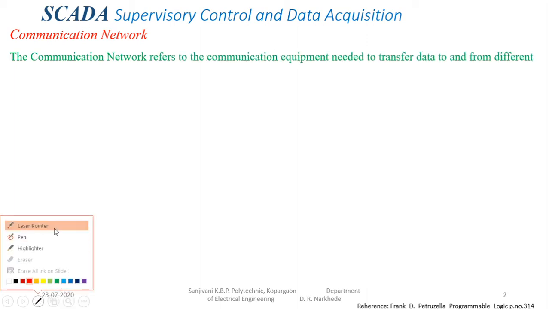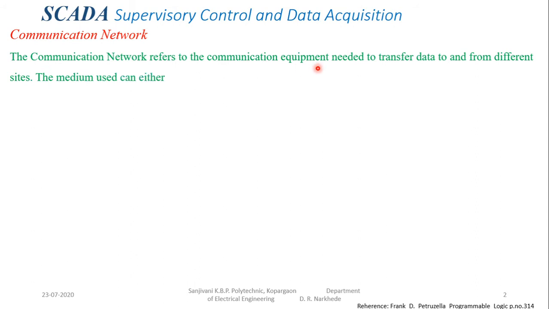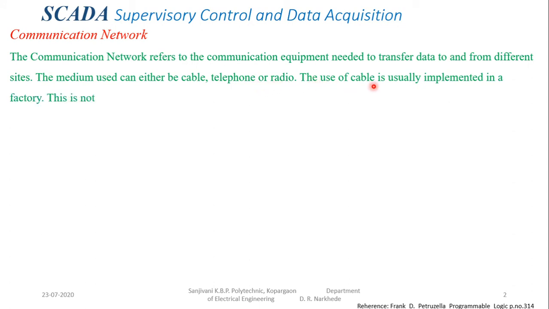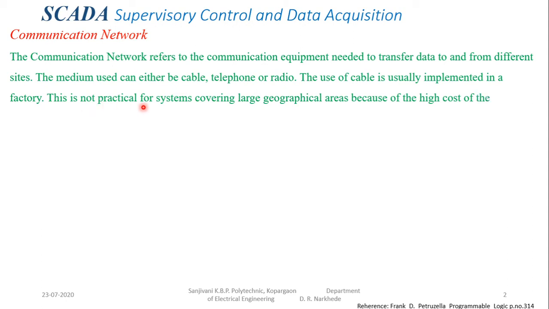In this lecture we are going to discuss the communication network and the communication equipment needed to transfer the data from different sites. The medium used may be cable, telephone, or radio. The use of cable is usually implemented in a factory. It is not practical for a system covering a large geographical area because of the high cost of the cable, conduit and extensive labor in installing them.